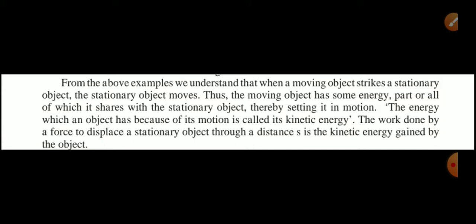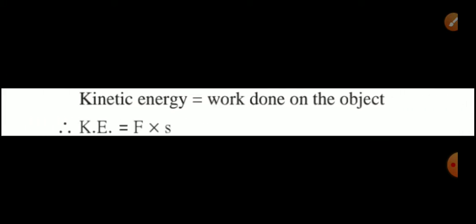Thus, the moving object has some energy, part or all of which it shares with the stationary object, thereby setting it in motion. The energy which an object has because of its motion is called its kinetic energy. The work done by a force to displace the stationary object through a distance is the kinetic energy gained by the object. So kinetic energy is equal to work done on the object.